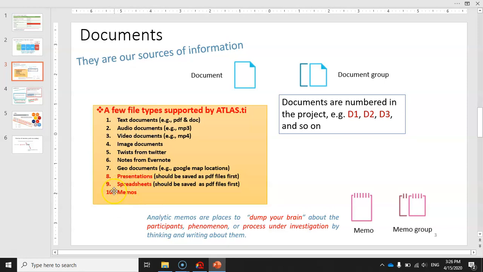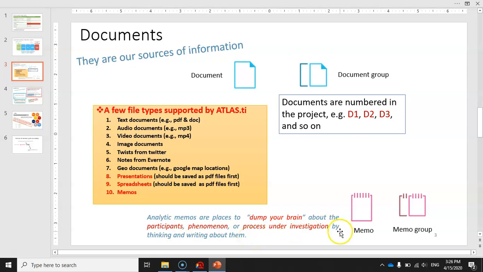Also, in case you have created memos in your ATLAS.ti project, you will be able to convert your memos into primary documents and analyze the content of your memos. And very briefly, this is the definition for a memo in ATLAS.ti. Analytic memos are just places to dump your brain about the participants, phenomenon, or process under investigation by thinking and writing about them.